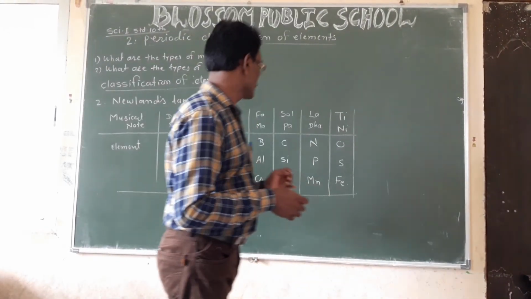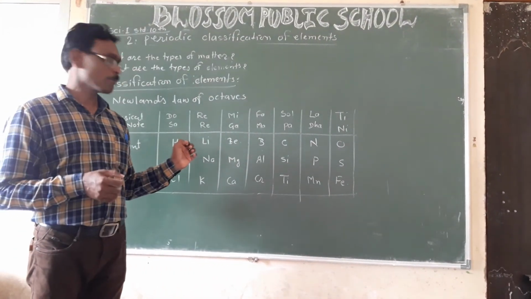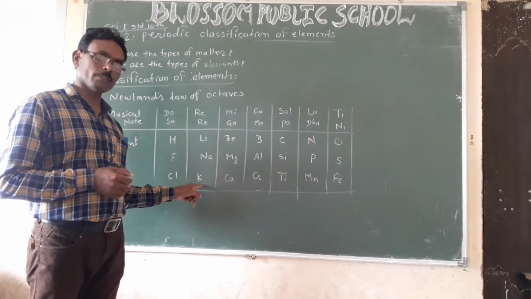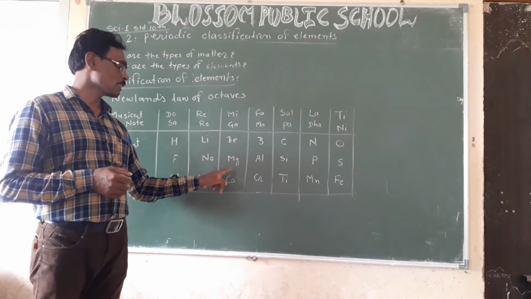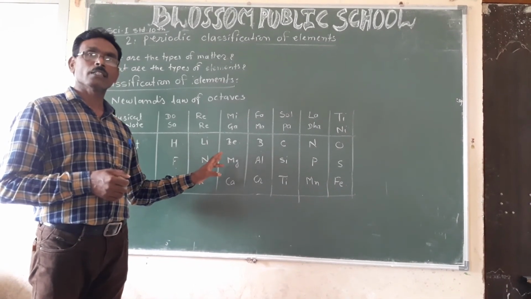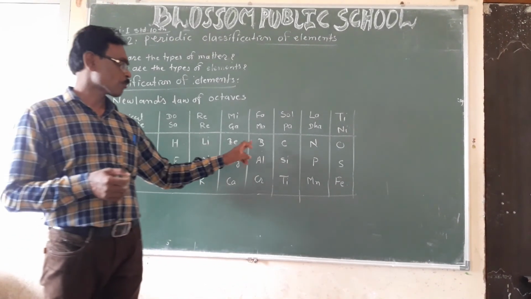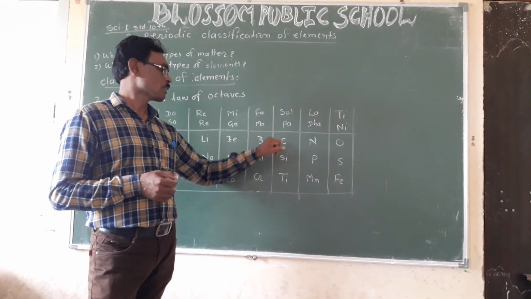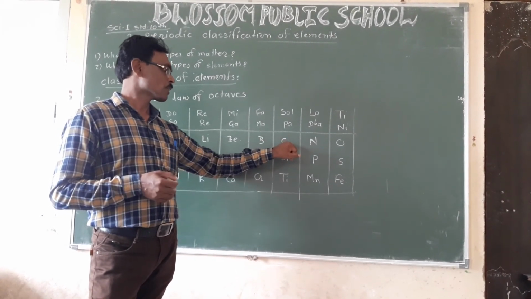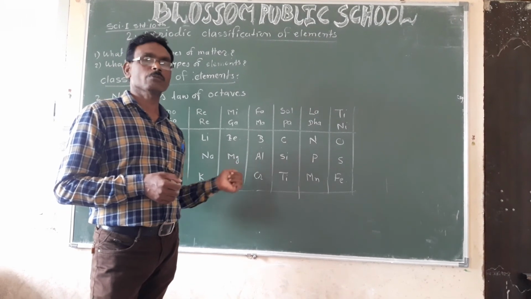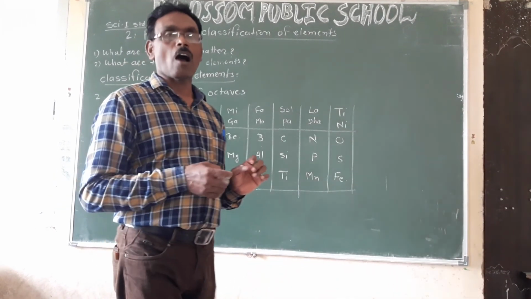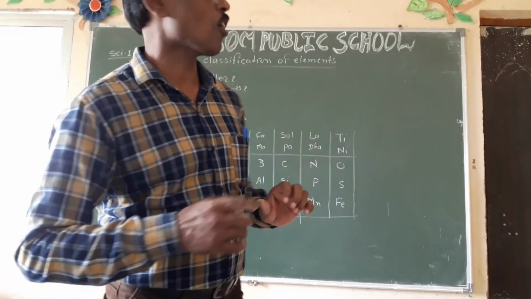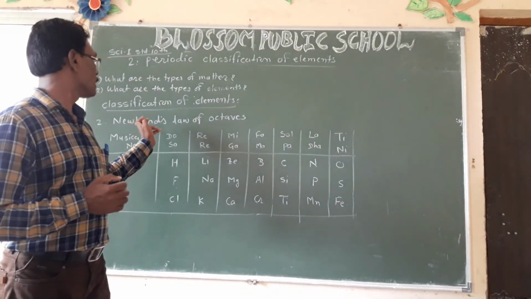The chemical and physical properties of lithium, sodium and potassium are the same. Beryllium, magnesium and calcium are also the same. Boron, aluminium and chromium are the same. Carbon, silicon. In this way, all the elements discovered at that time could not be classified by Newlands either.